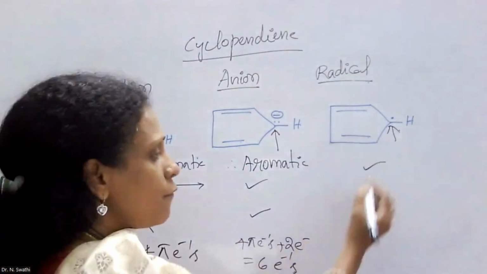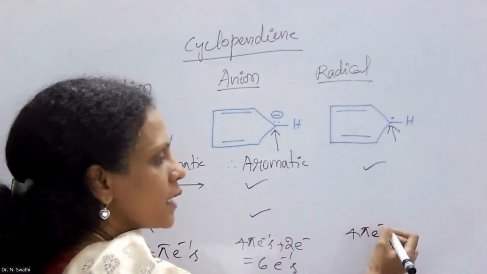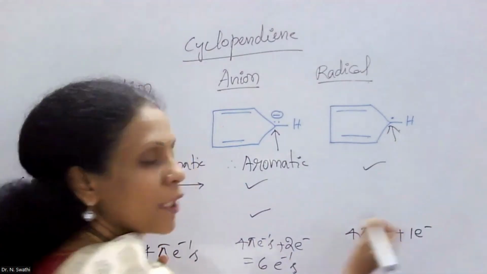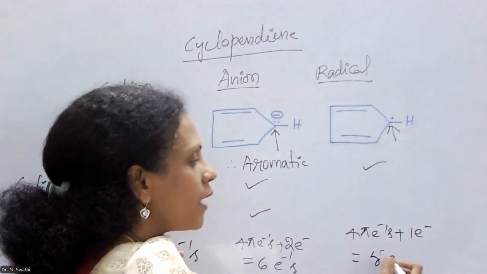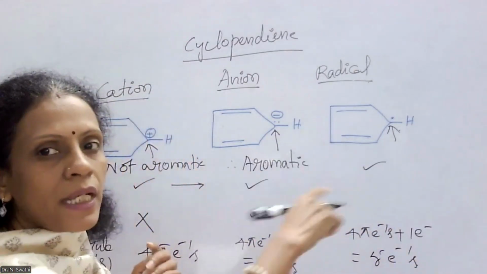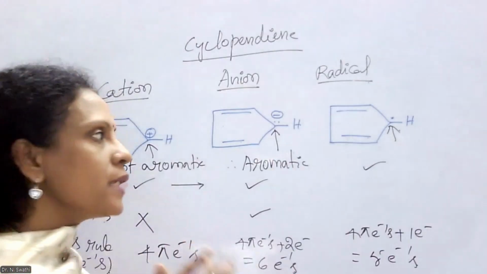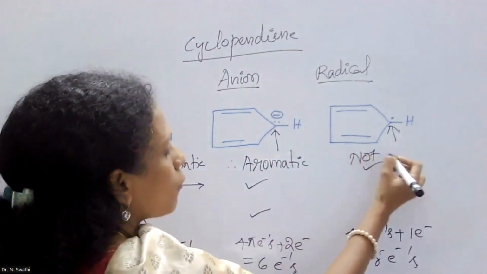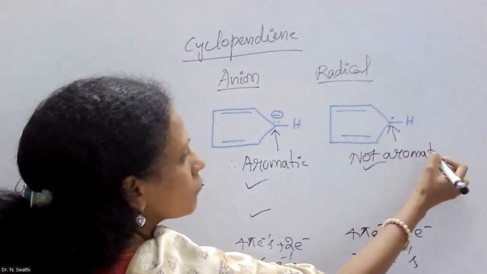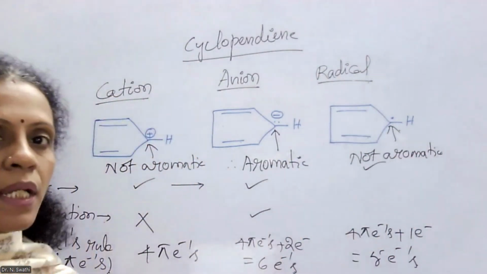But here, 4 pi electrons plus 1 radical electron, overall only 5 electrons are available in this cyclic cloud. That means it is not obeying Huckel's rule, and that's why it is not aromatic in nature.